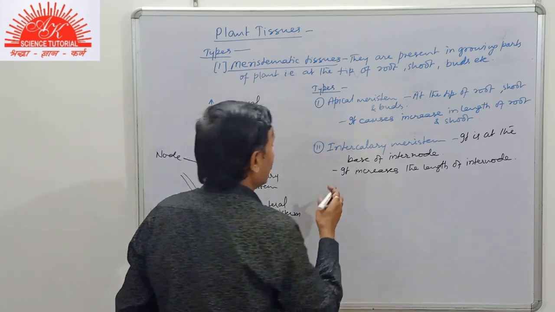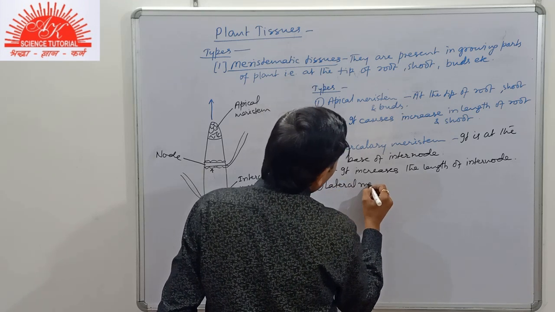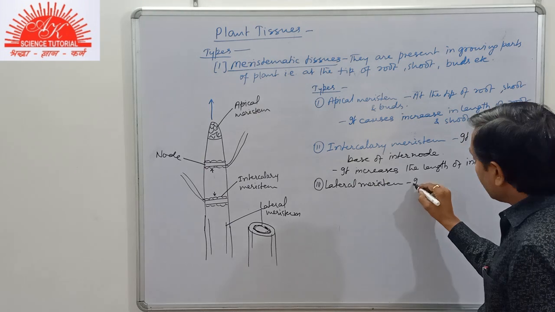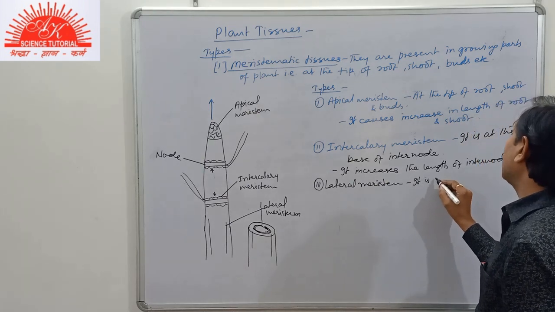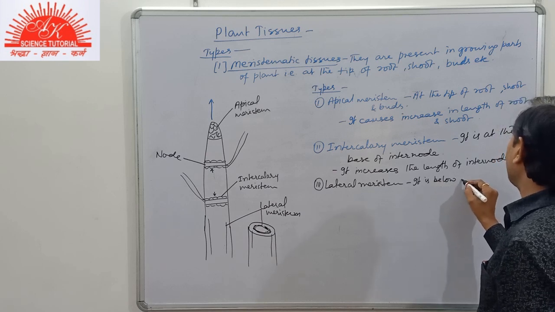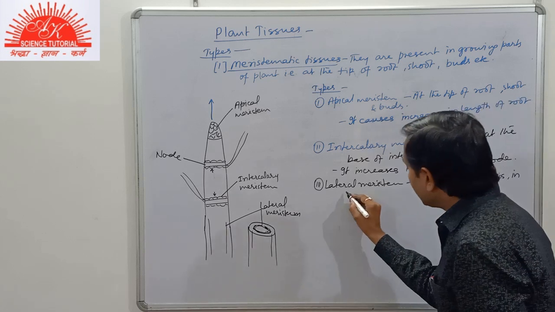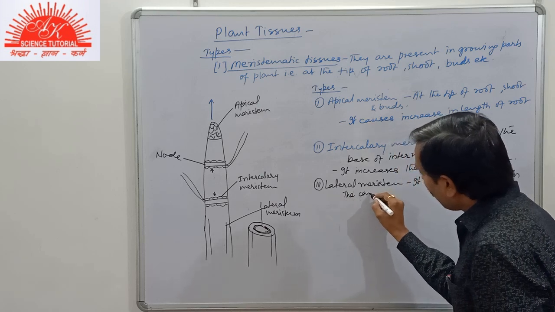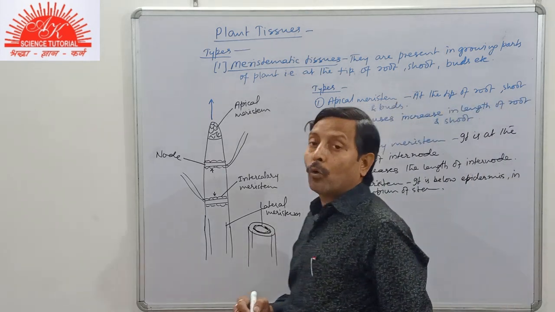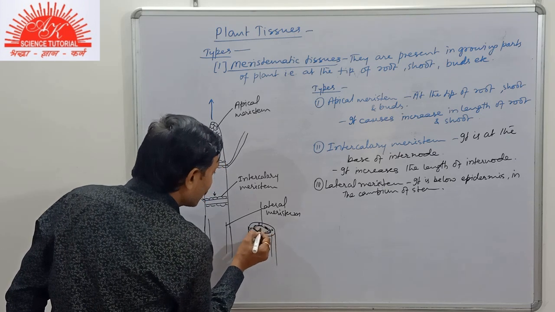Now the third one is lateral meristem. As we see here, it is below the epidermis, in the cambium of the stem, and when new cells are added, it increases the thickness.